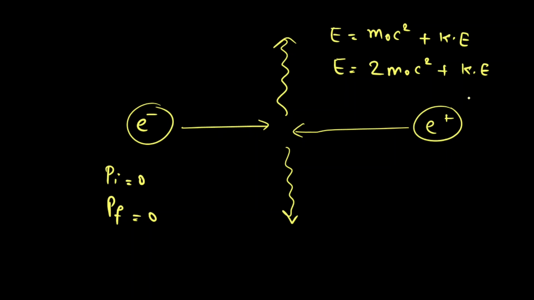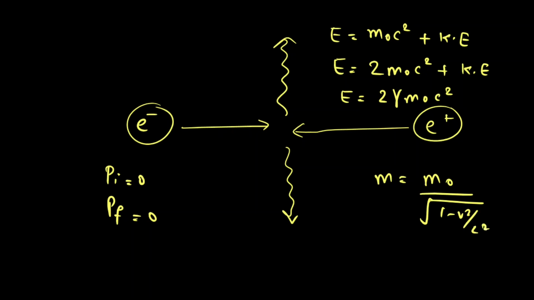If they were both at rest, the total kinetic energy becomes 0. Now this can be written as E equal to 2 gamma m naught c square, which is the total energy, where we have considered the relativistic mass, that is m equal to m naught upon the square root of 1 minus v square by c square, which can be written as gamma m naught. We use relativistic mass for particles that are in motion, which contains the increase in mass due to the kinetic energy.